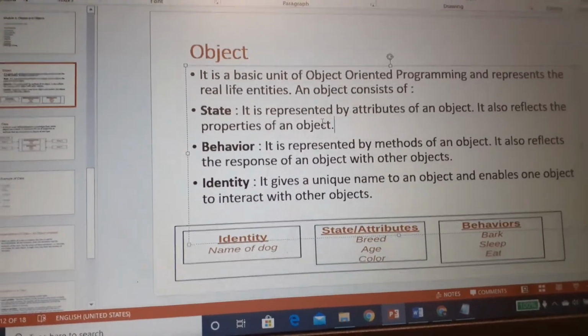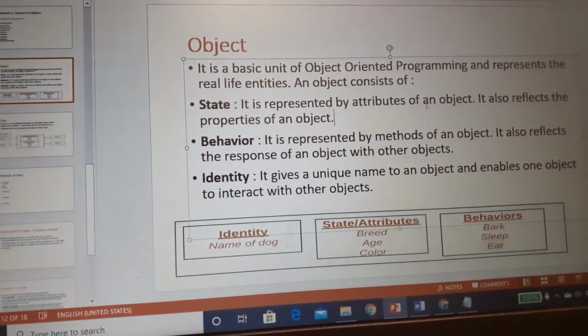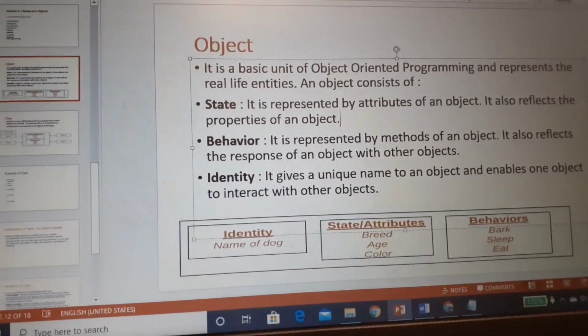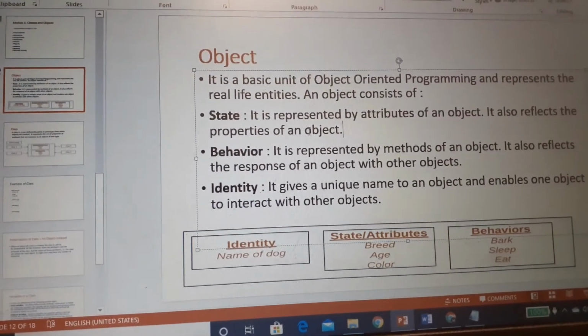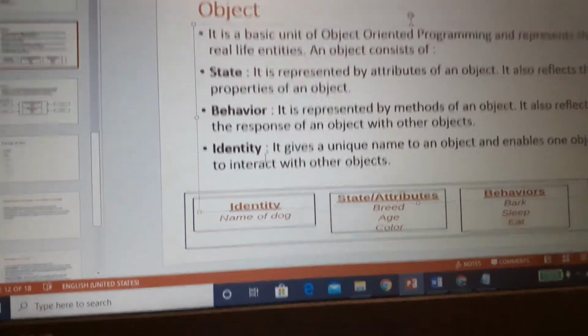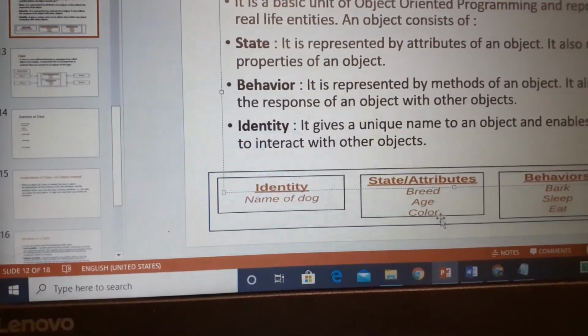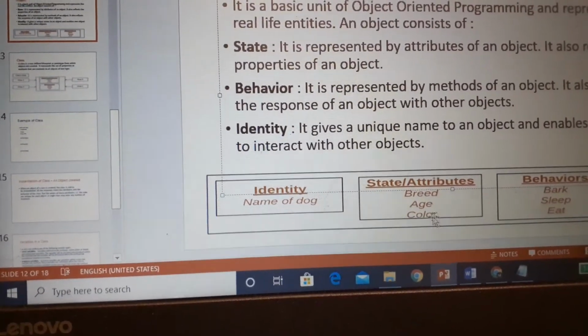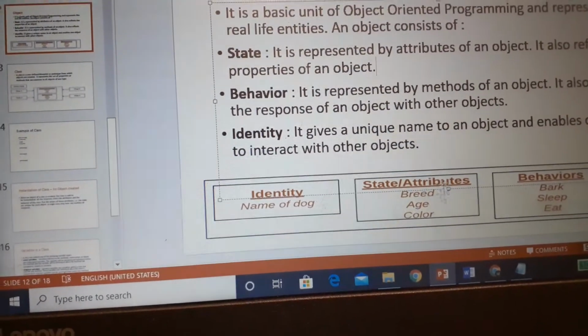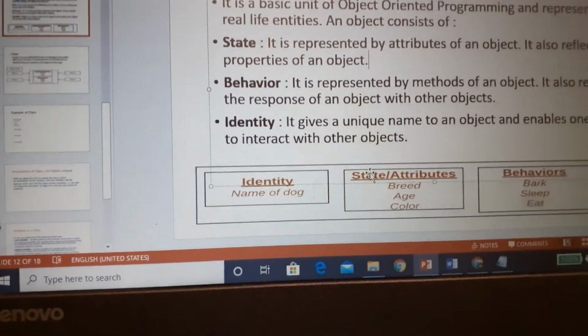So what are these? State means that which represents the attributes of an object. It also reflects the properties of an object. Let's consider an object dog. A dog has a breed, it has age, it has some color. So these are the state or attributes of that object dog.